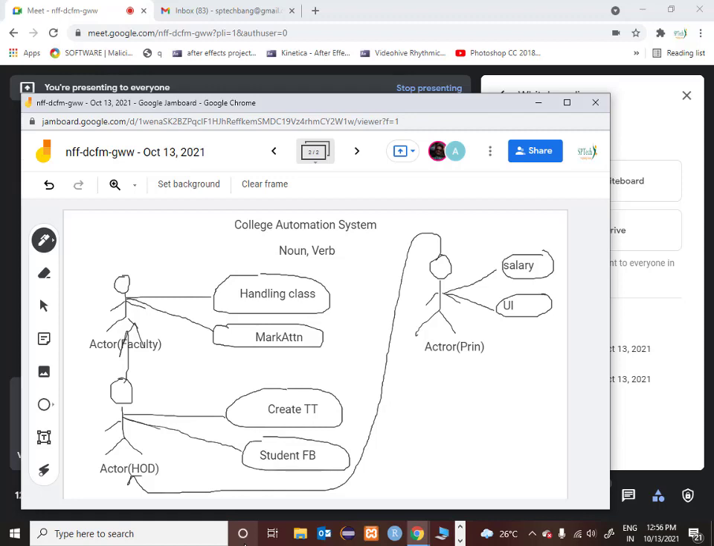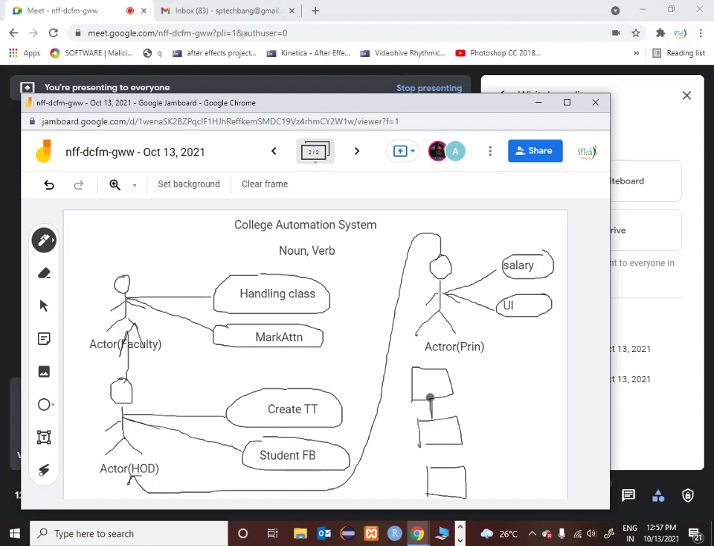Now all these actors are nothing but classes. So you have a class called faculty, you have a class called HOD, you have a class called principal. In the faculty class, you have methods like handling class, marking attendance. In the HOD class, you have methods called creating timetable, student feedback. And in the principal class, you have methods called salary and university interaction. Okay, now you have got three separate classes. So I can write three separate classes like this. This is one class, this is the second class, and this is the third class.